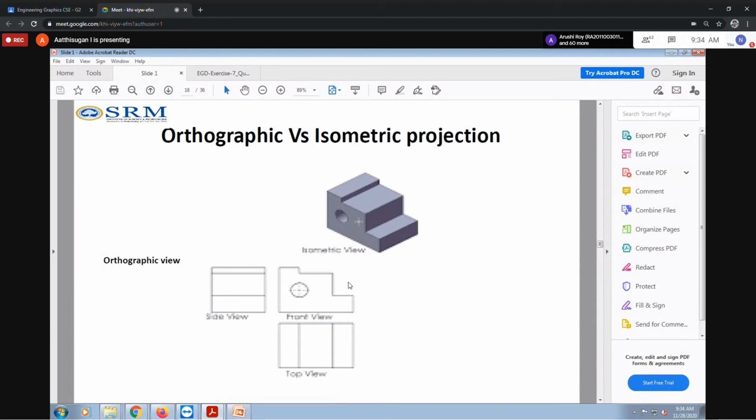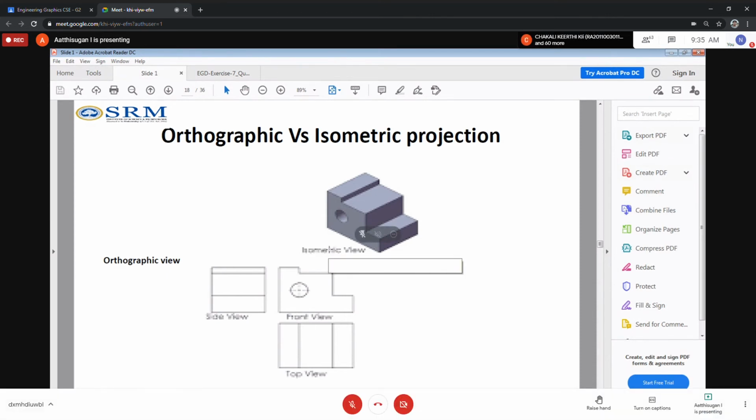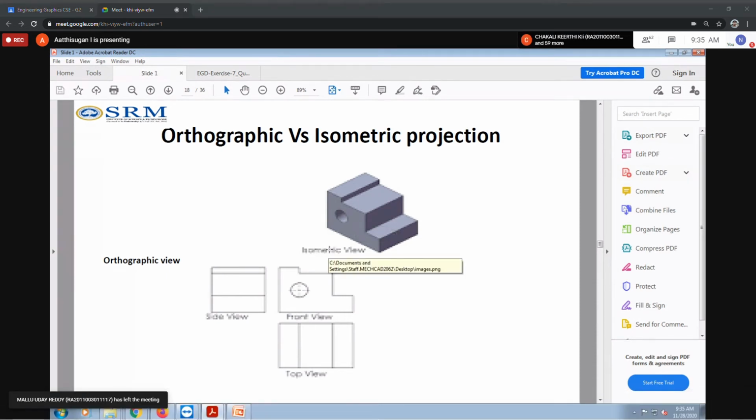Orthographic view. I'll briefly explain the orthographic view from this diagram. Take this 3D image. Some steps will be there, then one hole will be there. Select this image. Normally, what will the indicator mean? In a question paper they also indicate one arrow. The arrow is normally your observer. So based on that arrow,